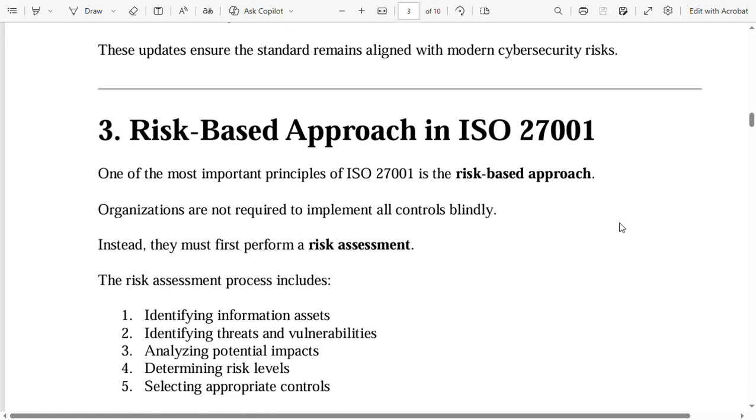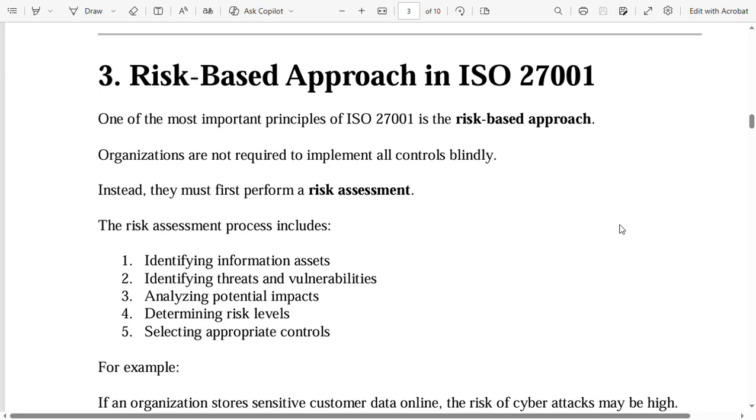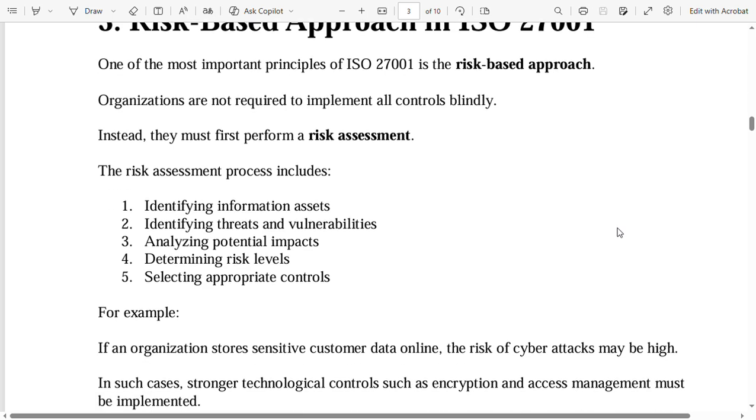Third is the risk-based approach in ISO 27001. One of the most important principles of ISO 27001 is the risk-based approach. Organizations are not required to implement all controls blindly. Instead, they must first perform a risk assessment. The risk assessment process includes first identifying information assets, second identifying threats and vulnerabilities, third analyzing potential impacts, fourth determining risk levels, fifth selecting appropriate controls.